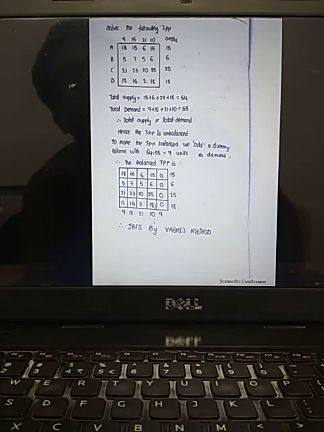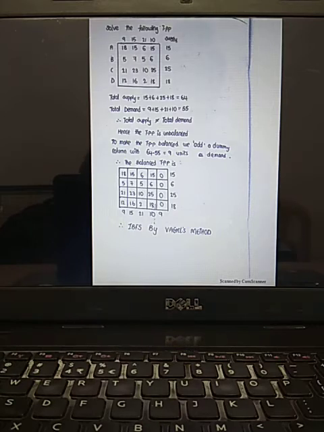Now here, what is the total supply? 64. What is the total demand? 55. Which is less? Again, demand is less. Hence a column will be added.